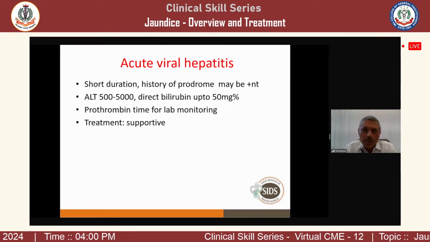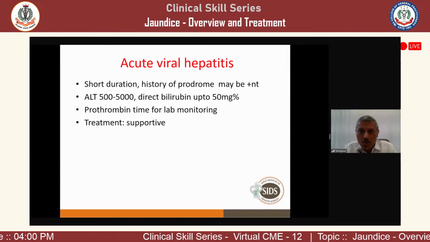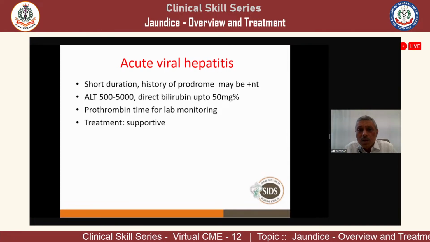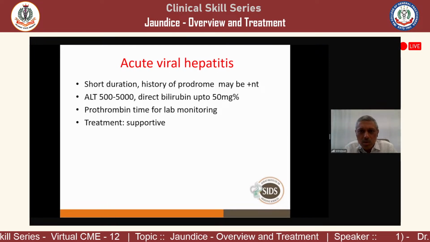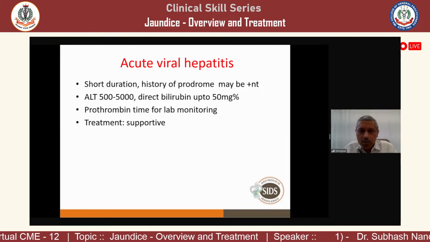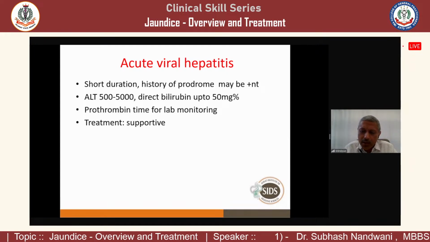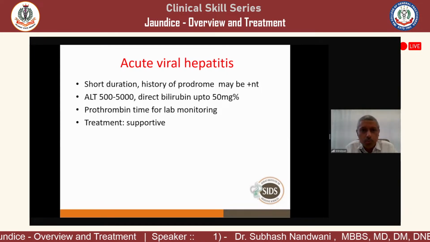So treatment is all supportive. Viral hepatitis treatment is all supportive. There is no specific antiviral that we give. We say full diet and rest. Rest, not necessarily bed rest. He can move around at home, and when he's comfortable, he can go to work or school also.